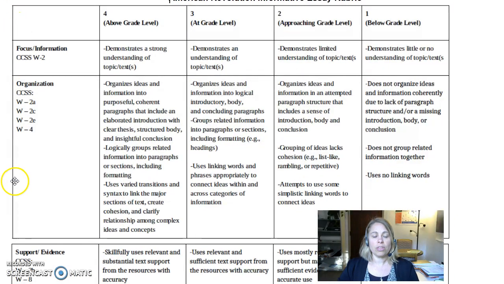So I want you to really be thinking about Carmen's piece in the context of this rubric. So is she demonstrating an understanding of the topic? So first start at grade level. Is she demonstrating an understanding of George Washington and the topic? Is she organizing her ideas? Look for strengths. Really try to start with what can she do well, then look for areas where she might need more work. Where is she maybe at a 2 or maybe even a 1? But really start at grade level, see what she is able to do in this piece of writing, and then use the other areas of the rubric to think about where she might need to improve.